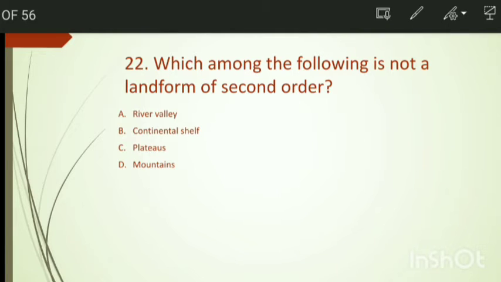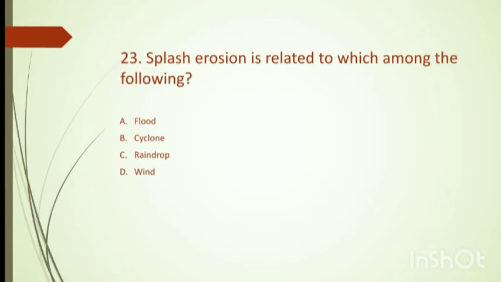Which among the following is not a landform of second order? River valley, continental shelf, plateaus, mountains. So we have the right answer, option number A, river valley.